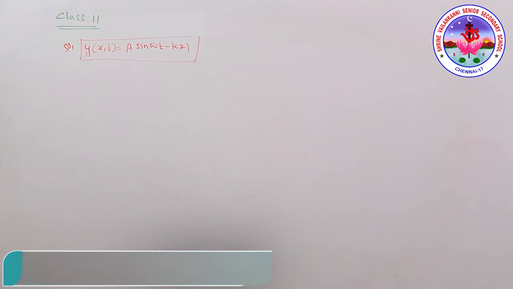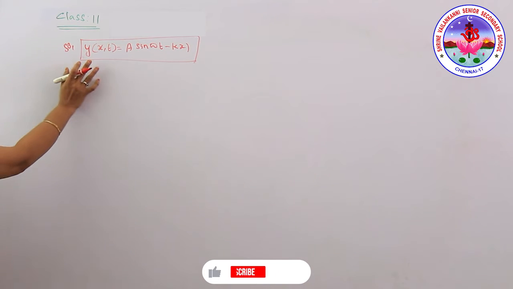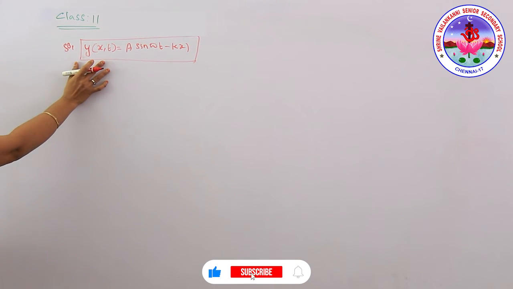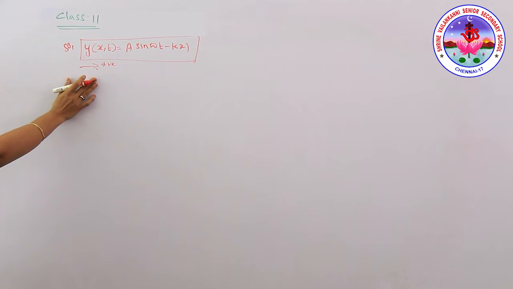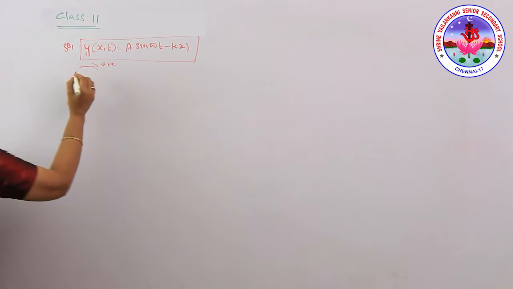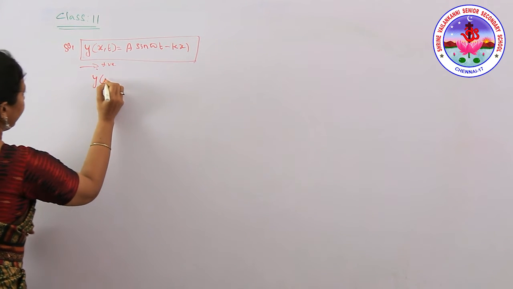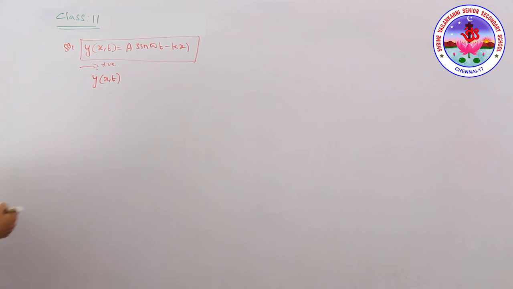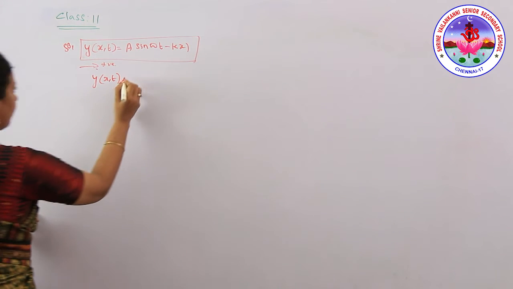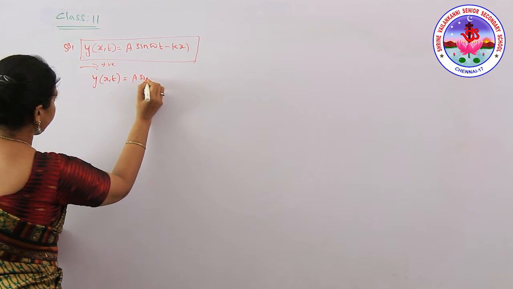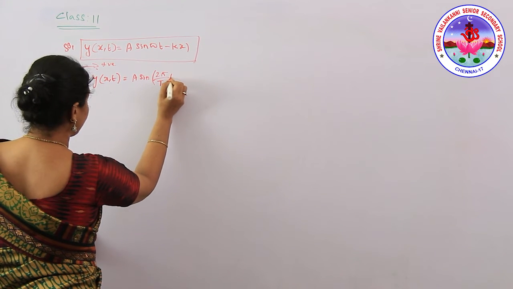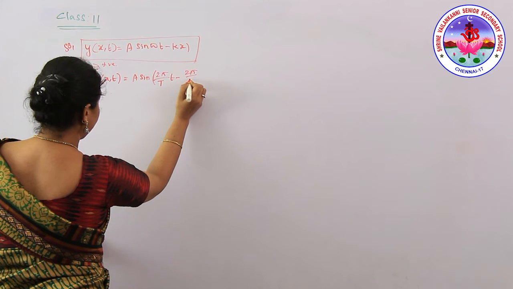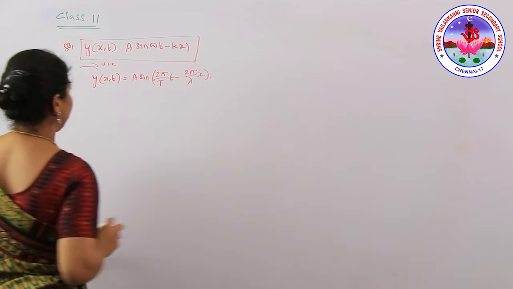If the harmonic wave is traveling in the positive direction, we can write y of x, t equals a sine of 2 pi by T into t minus 2 pi by lambda into x.